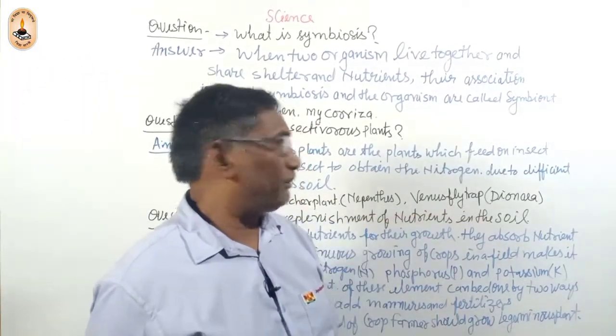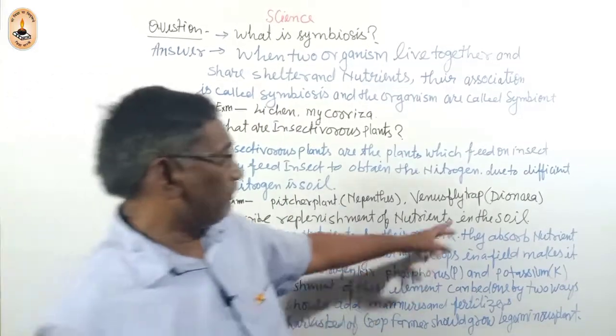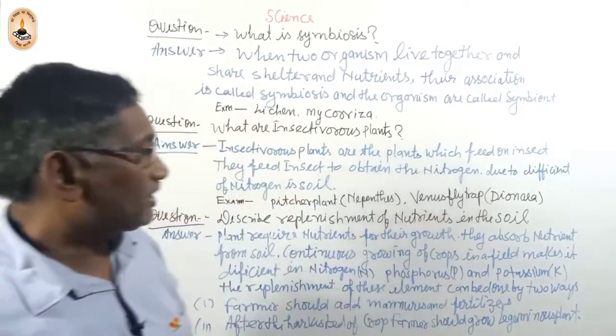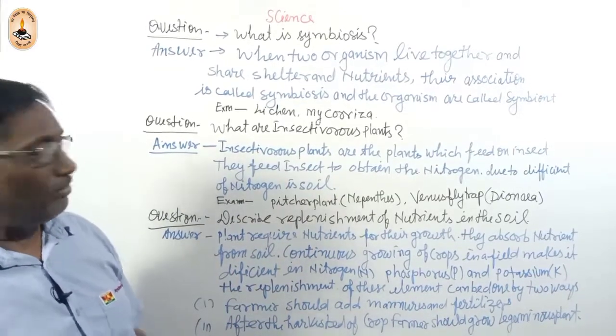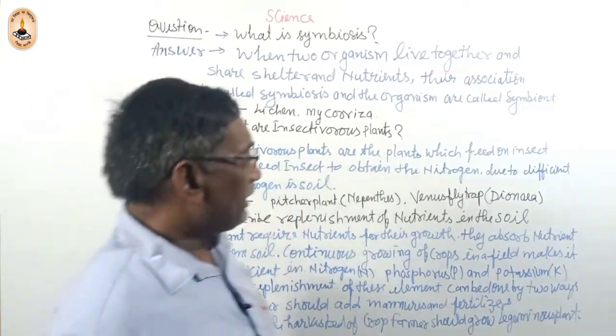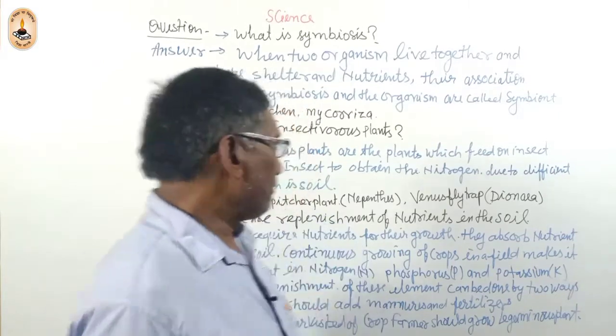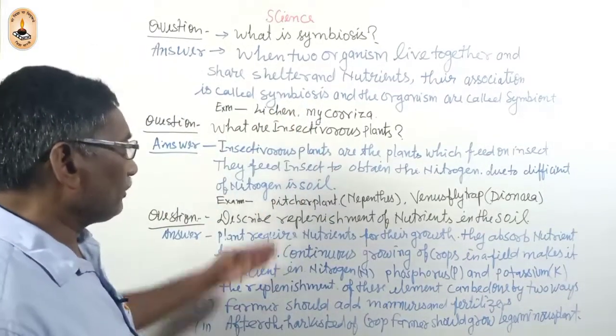Venus flytrap, Dionaea, is also an insectivorous plant.